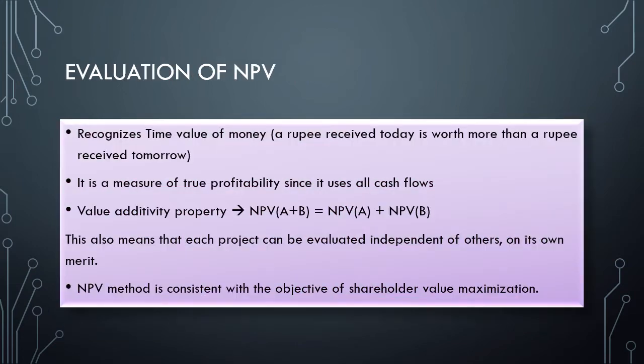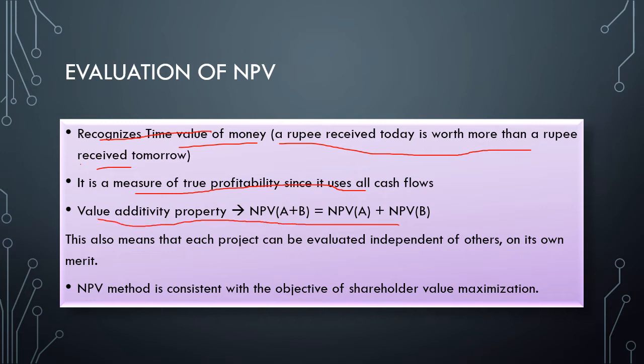Next, the evaluation of NPV. It recognizes the time value of money, that is, a rupee received today is worth more than a rupee received tomorrow, the thing which I have explained just a few minutes back. It is a measure of true profitability since it uses all the cash flows. It has a value additivity property, that is, NPV of A plus B equals NPV of A plus NPV of B, where A and B are two different projects.